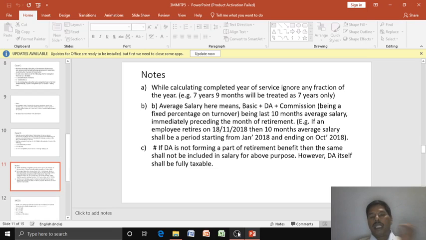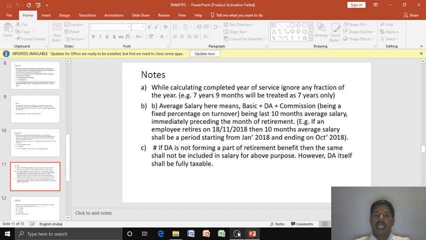Now, important notes that we have to observe in the calculation of gratuity. Point A. While calculating completed years of service, ignore any fraction of the year. Point B. Average salary means basic plus DA plus commission paid as a fixed percentage on turnover, being the last 10 months average salary immediately preceding the month of retirement.